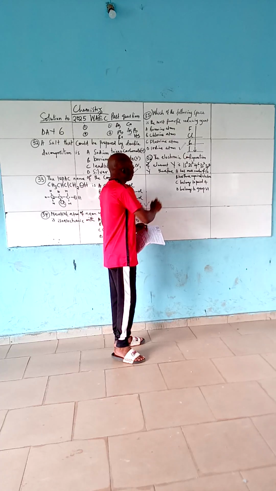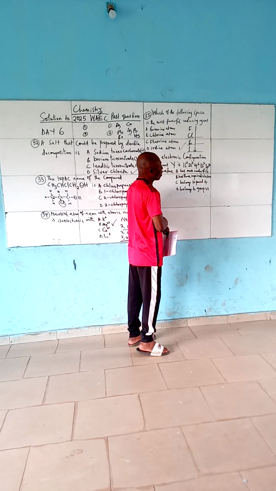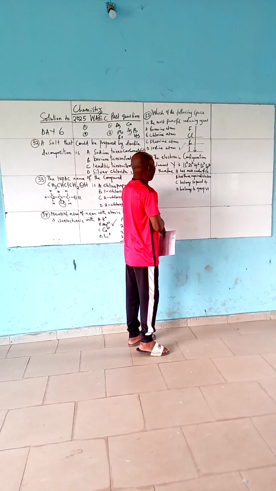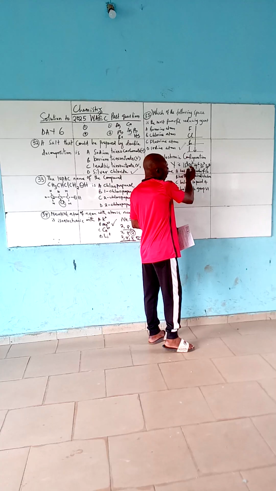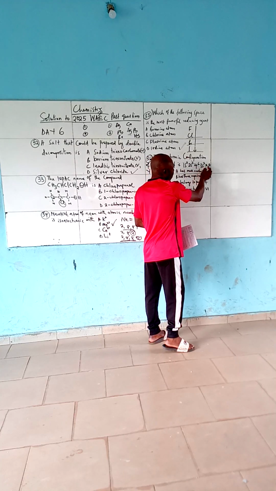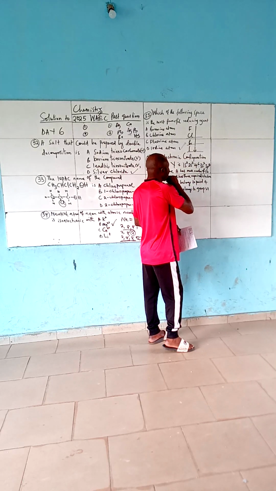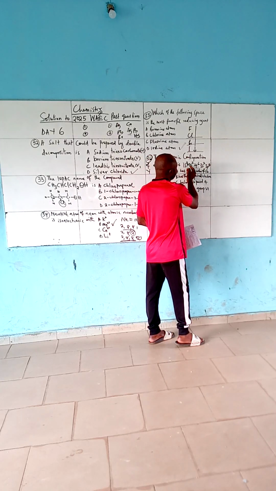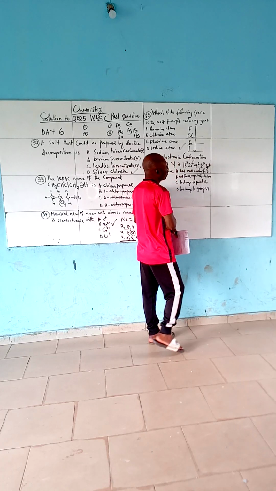Question 36. The electronic configuration of element Y is 1s2, 2s2, 2p6, 3s2, 3p4. Y therefore has. Now, the first thing you need to do is to count these numbers on top of the orbitals like s, p, d, f. The rest of them are the number of electrons. Now, you count this. This is 2 plus 2, 4 plus 6, that's 10. Plus 2, that's 12. 12 plus 4, that should be 16.